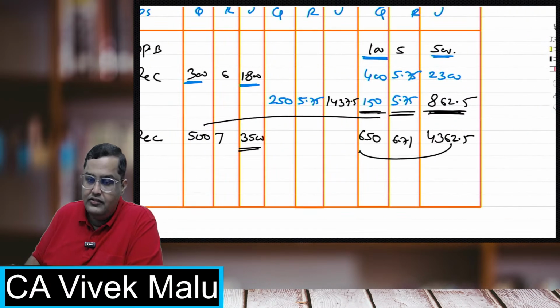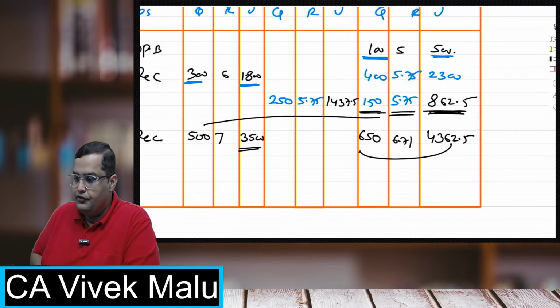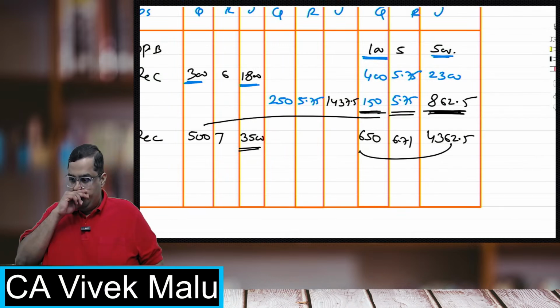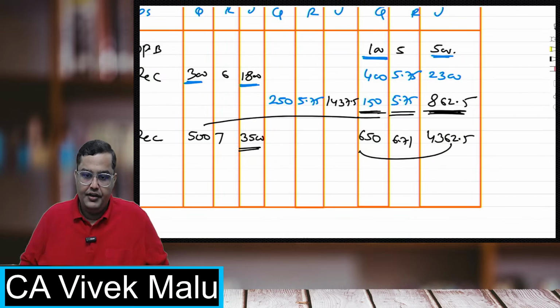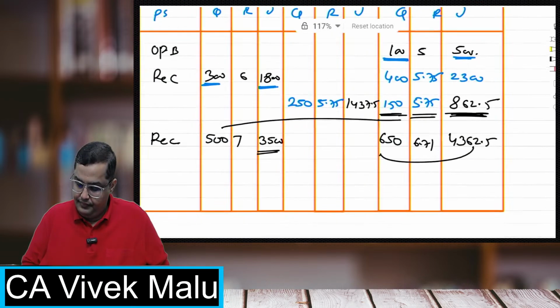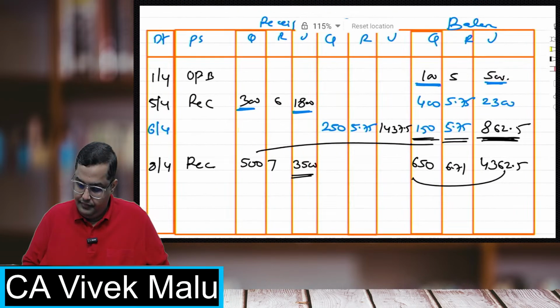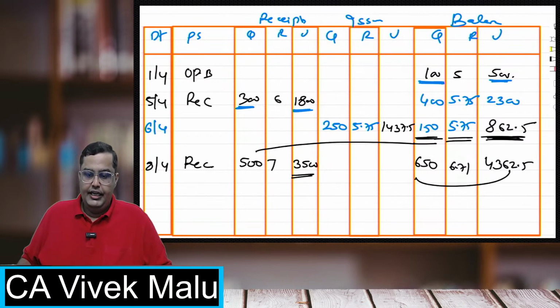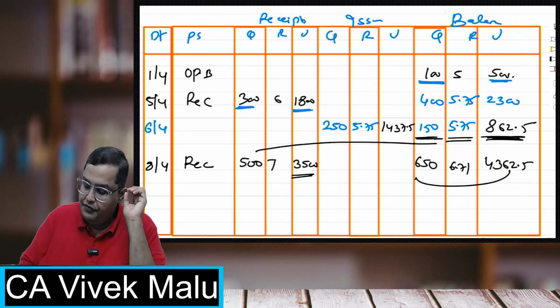This is how it works. Okay, students? Perfect. Really nice. So this is how it works.